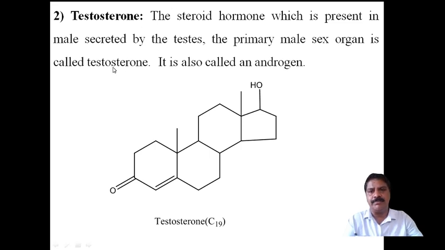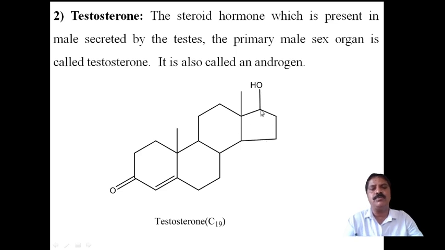And the structure of testosterone has 19 carbon atoms. It again has A ring, B ring, C ring, and D ring. Steroid is a compound that contains four rings. Three of the rings are cyclohexane, and the D ring is cyclopentane.